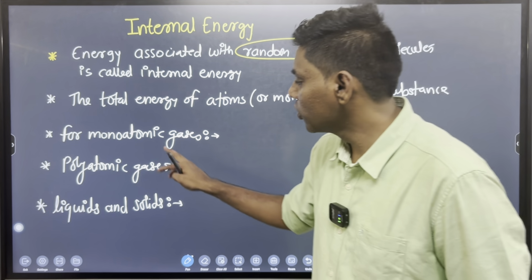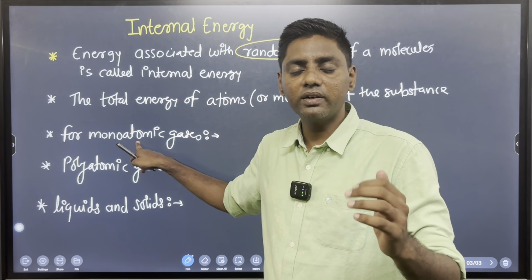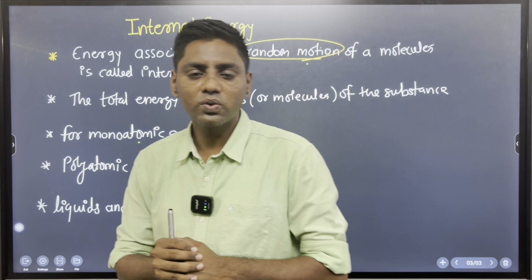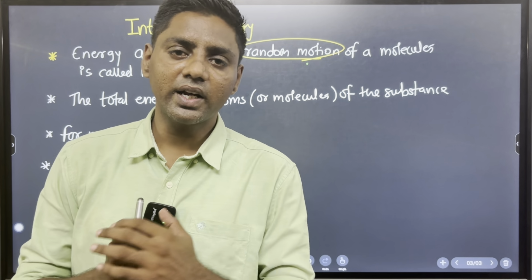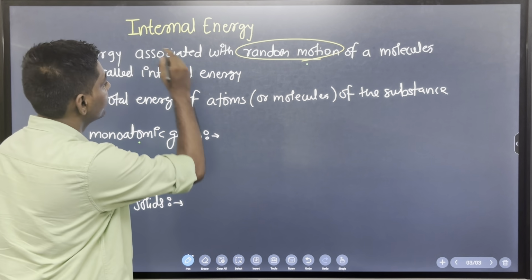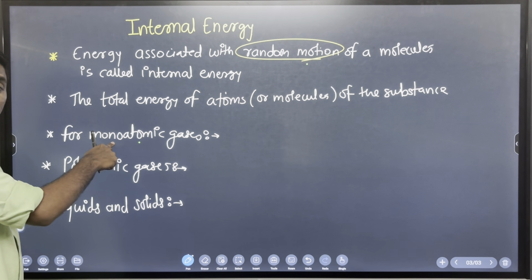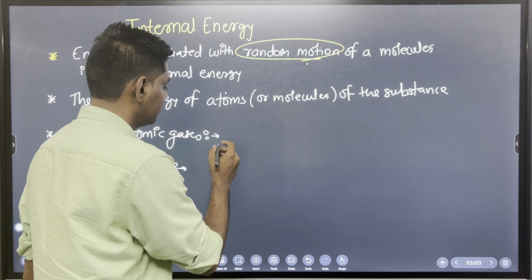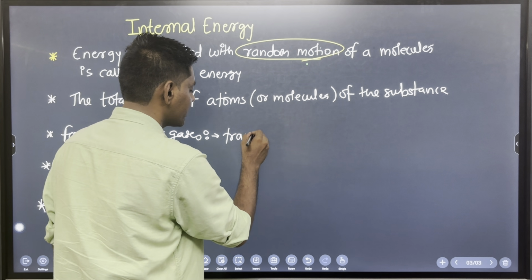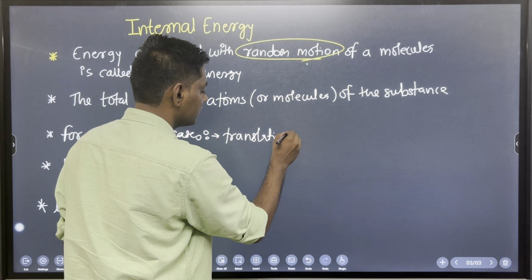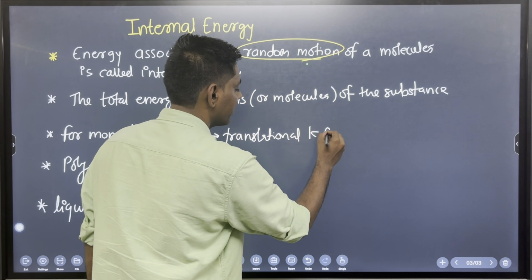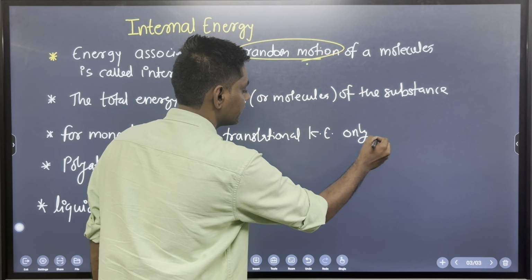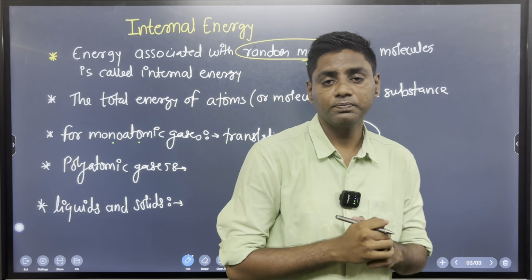Remember that monoatomic gases have only 3 translational degrees of freedom, so they have only translational kinetic energy. So in the case of monoatomic gases, internal energy is nothing but translational kinetic energy only. Remember, this is the important word.